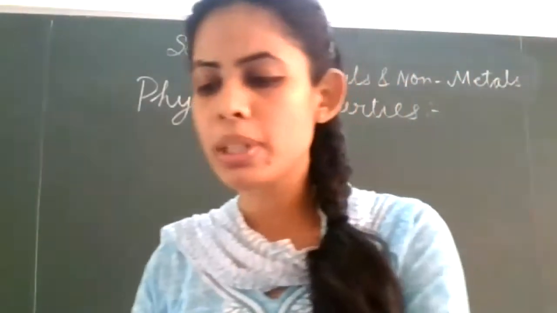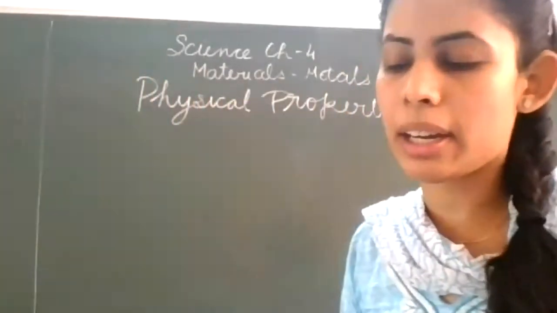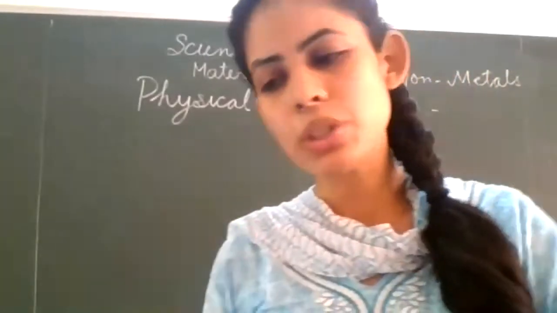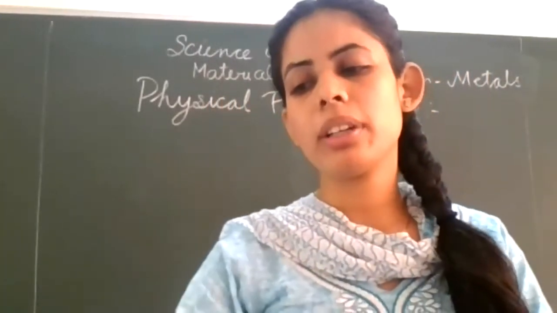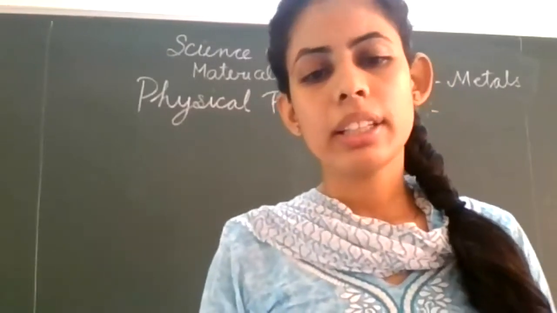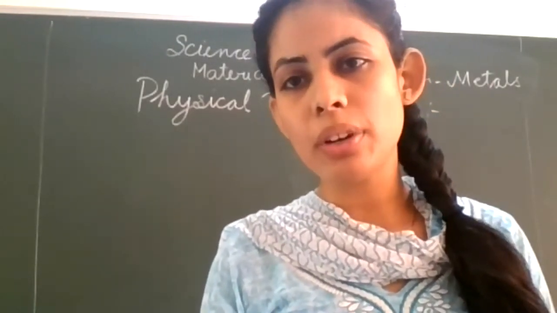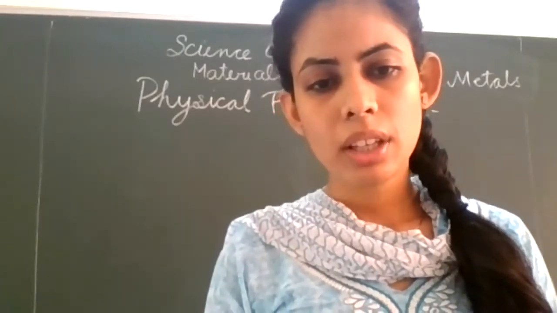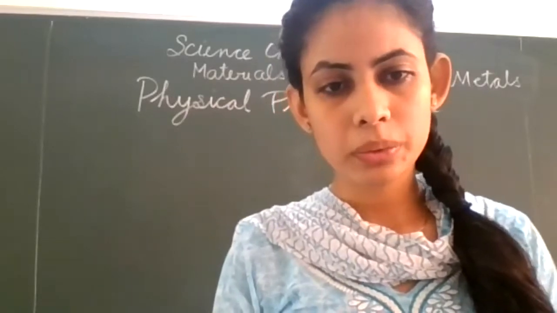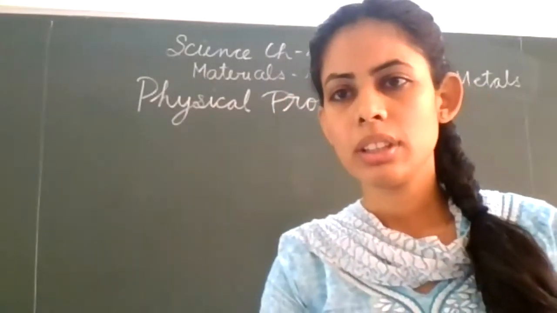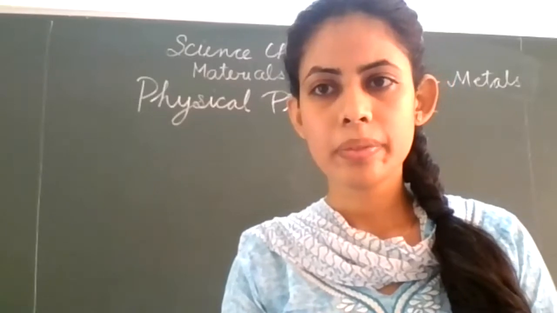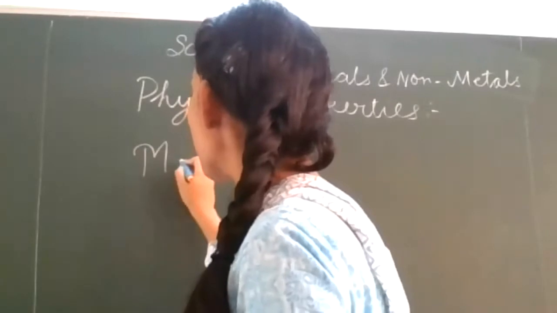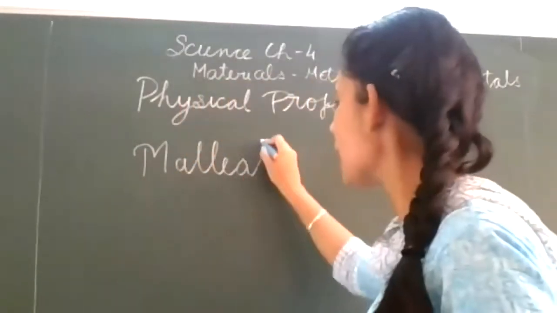So you are observing that metals can be converted into sheets; they become flat. By the use of this property, they are used for making sheets also. Clear? And the next: the property of metals by which they can be converted into thin sheets is malleability.